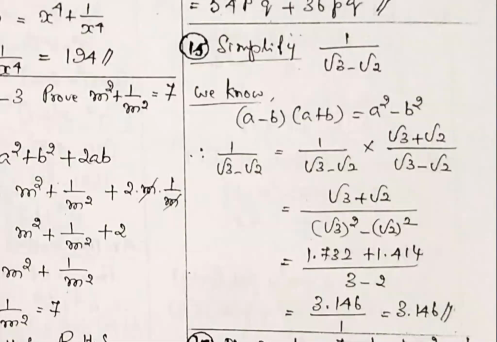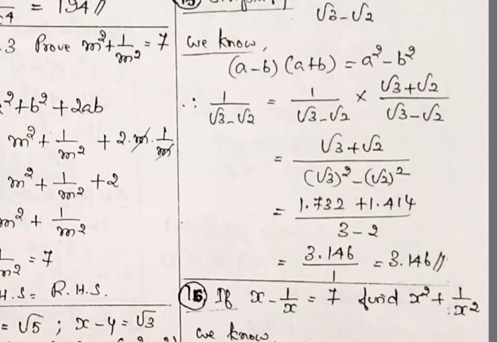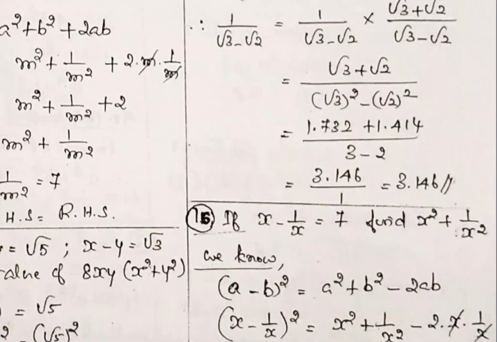So one plus is missing, a small mistake. The top is root 3 plus root 2, the bottom also root 3 plus root 2. Minus is available in the original, not minus, plus. Numerator multiply, denominator multiply, you get the answer quickly. So problem number 16 model we already covered.